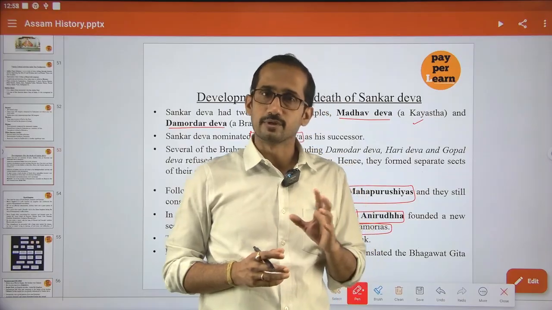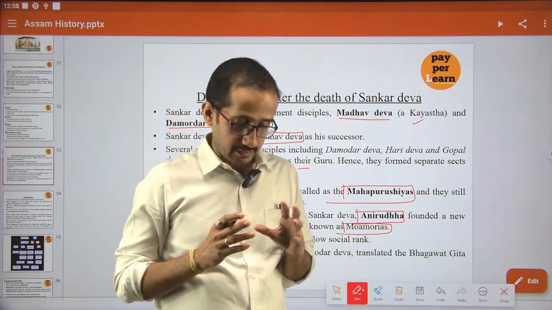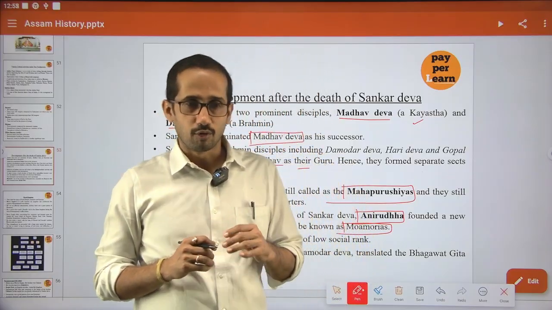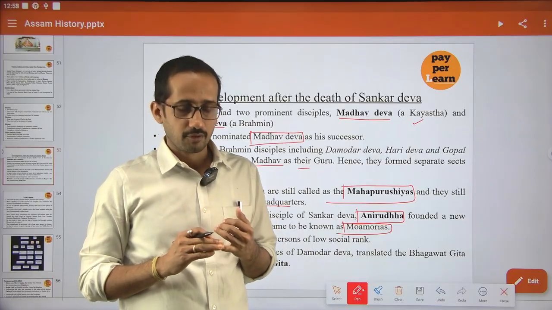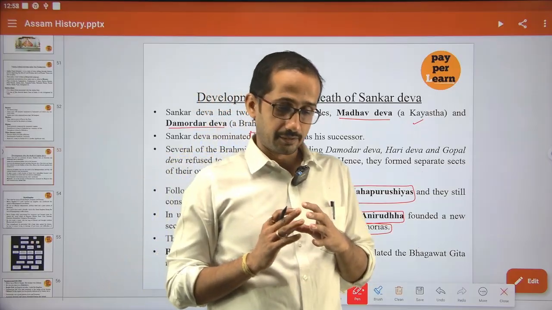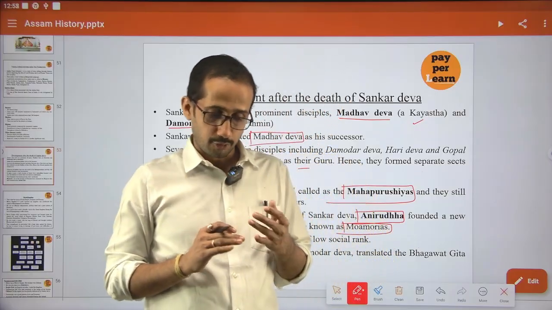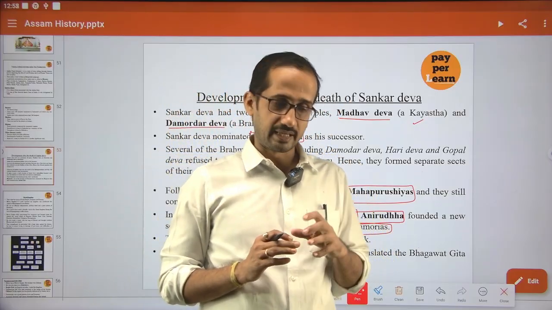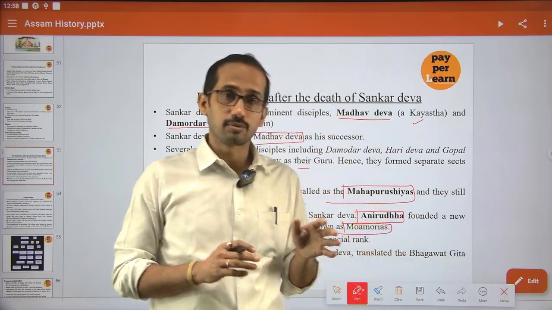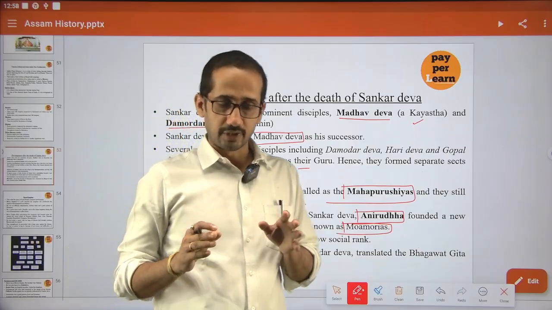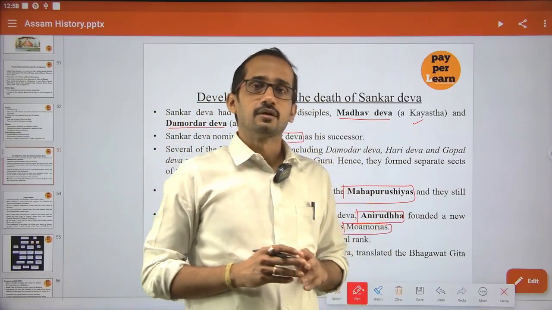But there is a condition: the males of royal and noble families were exempted. Only the people from the lower caste or weaker sections had to provide these mandatory services.